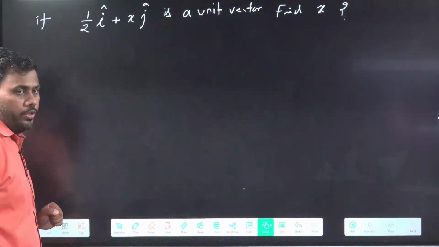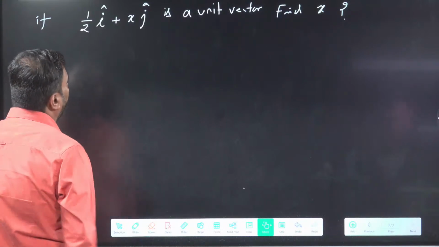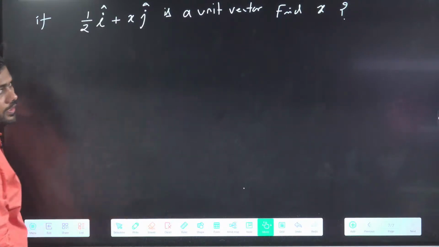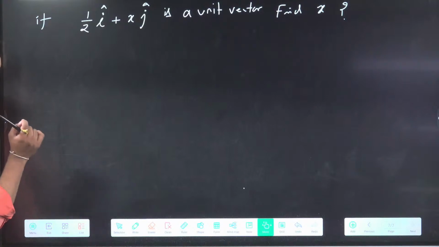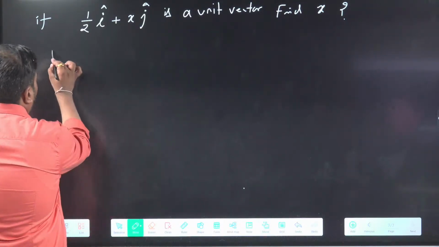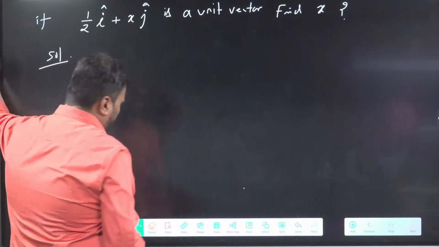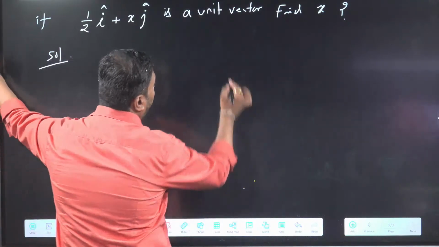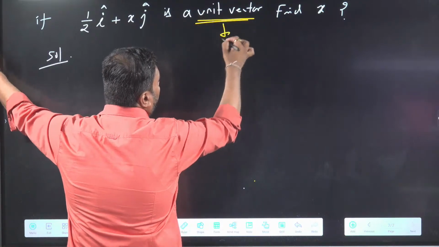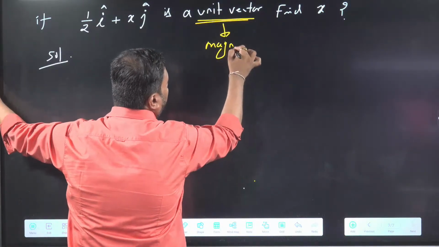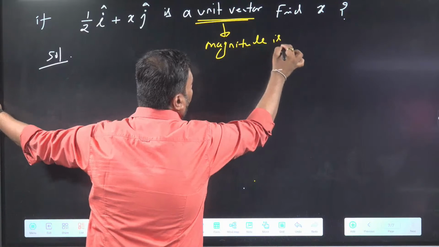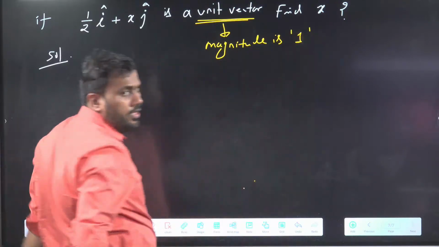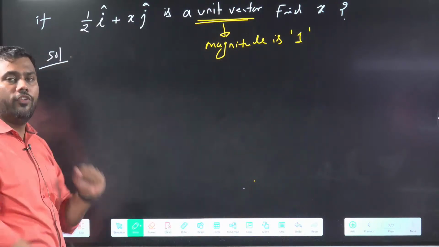Here I am giving a question. A vector is half i cap plus x j cap. I am giving you that this is a unit vector. Find x. So what is the meaning of unit vector? We must know that. Unit vector means magnitude is 1, unity. Whenever a vector's magnitude is 1, that is a unit vector.